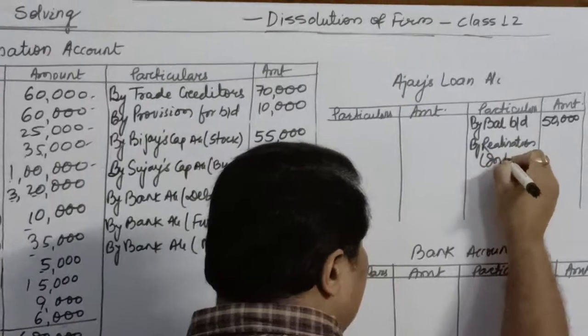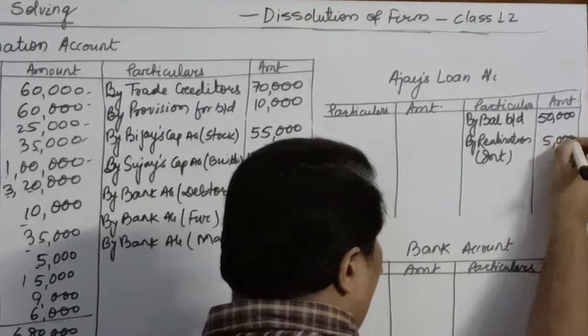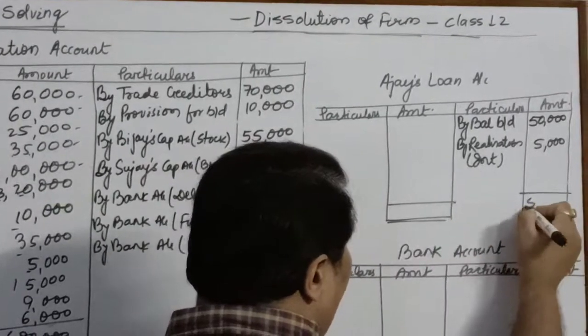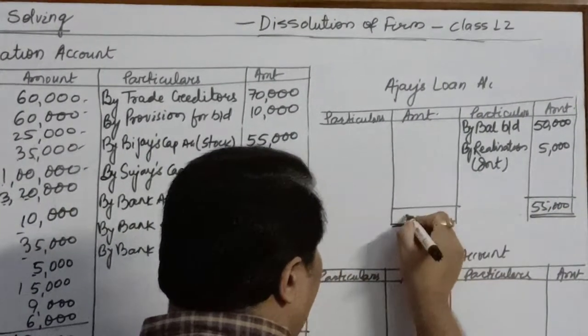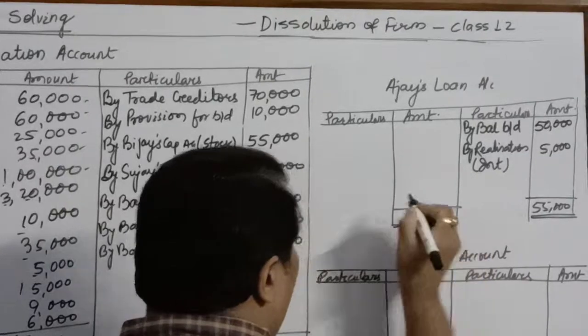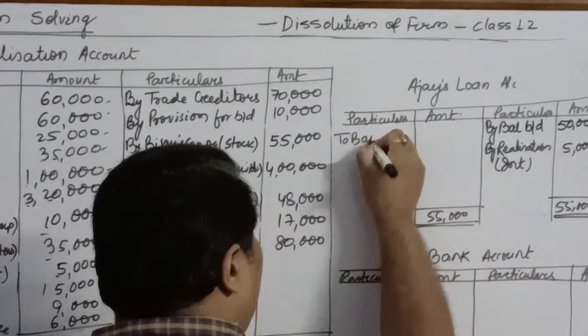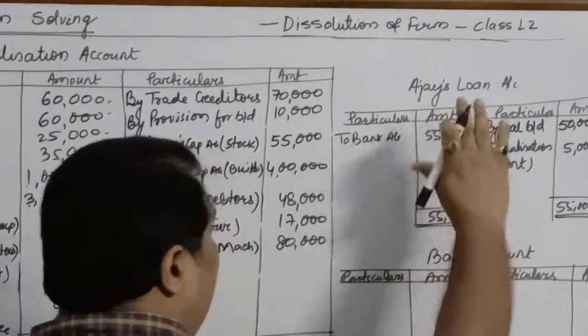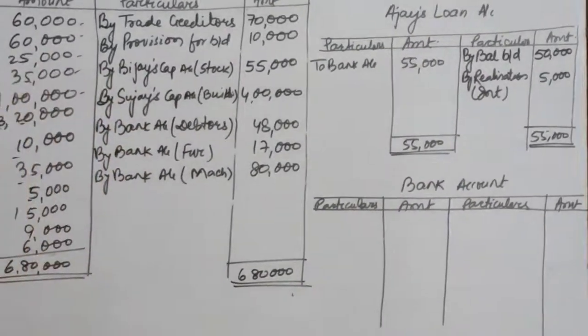This is for interest. How much are we going to pay? 5,000. The question has clearly said that we have paid 55,000 to close Ajay's loan account. So here I'll write to bank account 55,000. That's all with my Ajay's loan account.